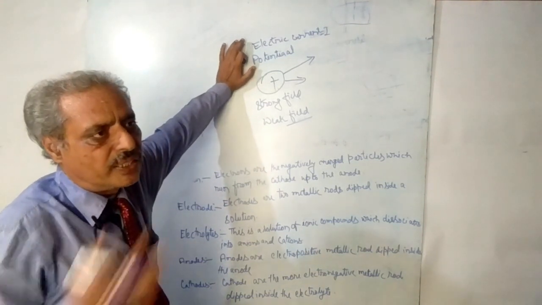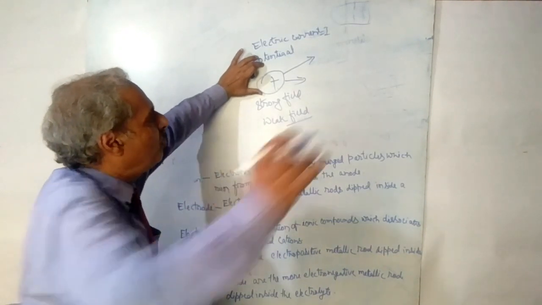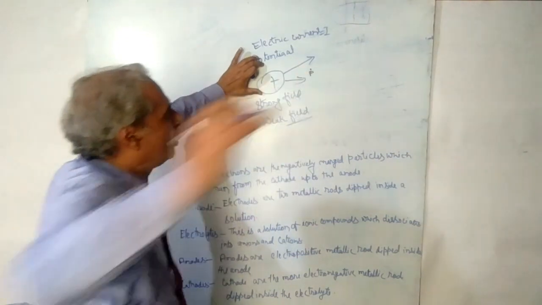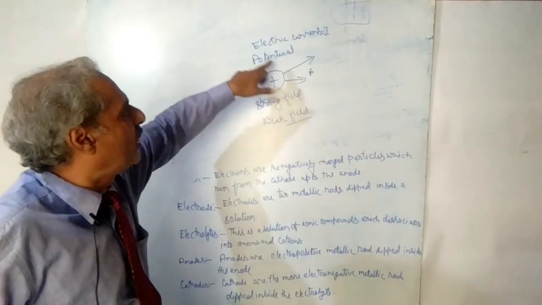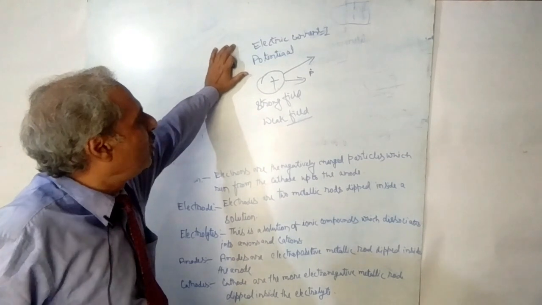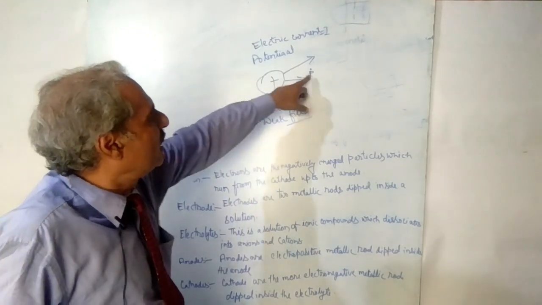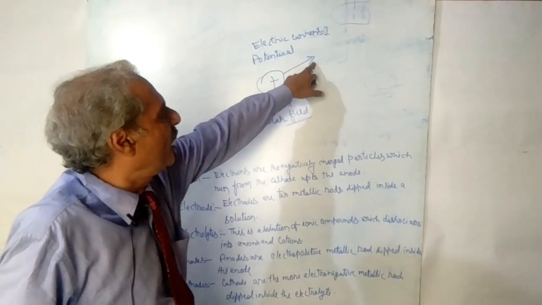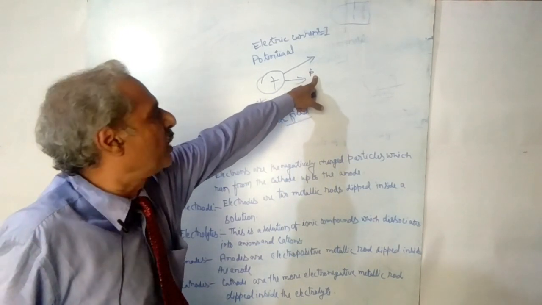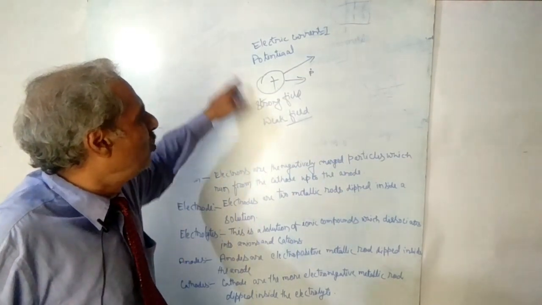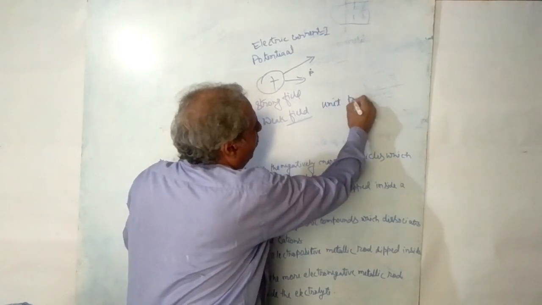And in that magnetic field, in that electrical field, suppose there is a point P. That point P is situated in the field that is already originated by that positive charge, and we can symbolize it by P. So one point P is present, and when you move a unit positive charge, here one term is given: unit positive charge.